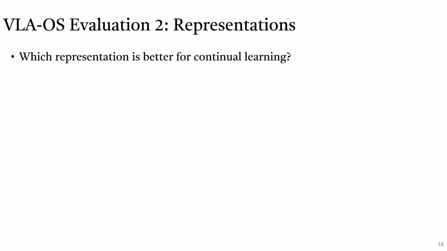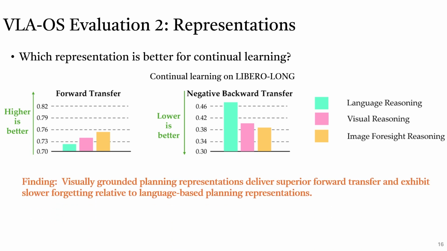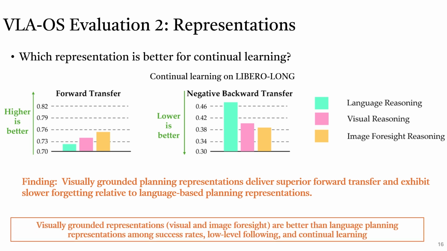Then, which representation is better for continual learning? We perform standard continual learning experiments on LIBERO-Long with a sequential learning algorithm. We can see that visually grounded planning representations deliver superior forward transfer and exhibit slower forgetting relative to language-based planning representations. From all of these experiments, we can say that visually grounded representations, visual and image foresight, are better than language planning representations in terms of success rates, low-level following, and continual learning.